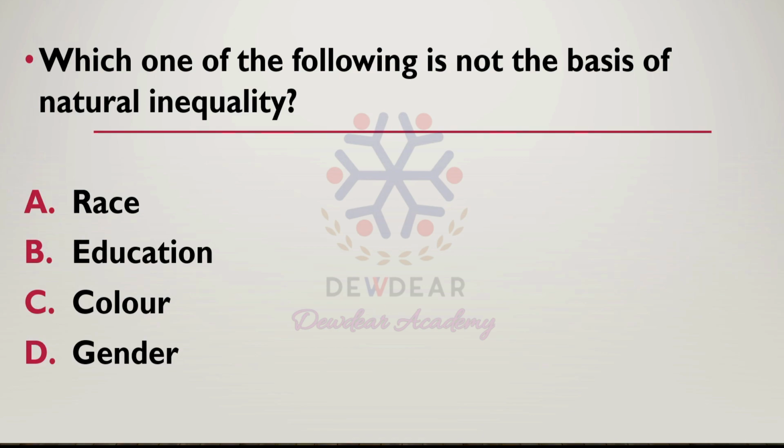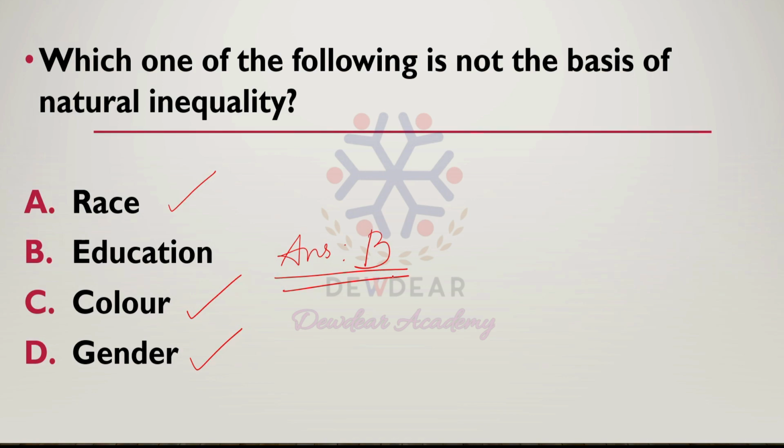So in these options, race is an example of natural inequality. Also color is an example, and gender is also an example of natural inequality. So the question, which one of the following is not the basis of natural inequality? The answer is option B.